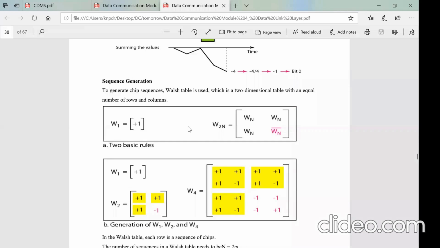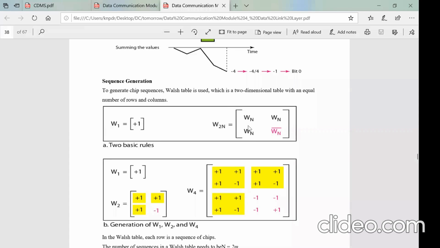The basic rule is: let us see if there is only one station. What is the code assigned? W1 is +1. Then using this, we can generate the code sequences as the stations increase to 2, 4, 8, like that.